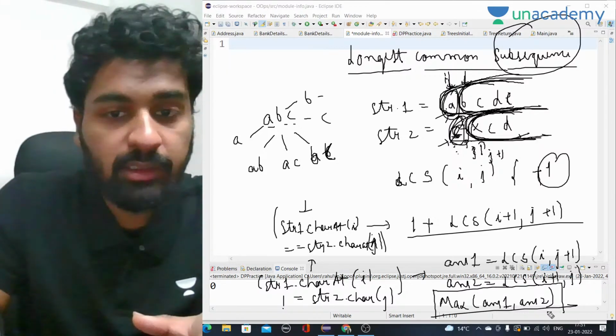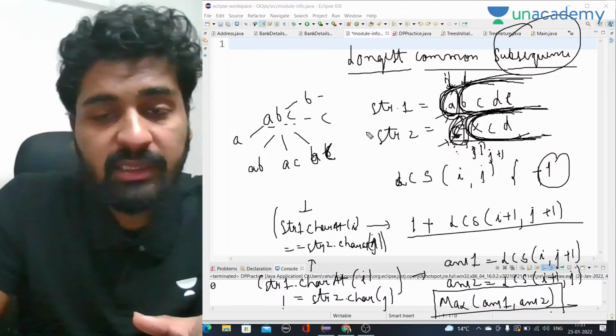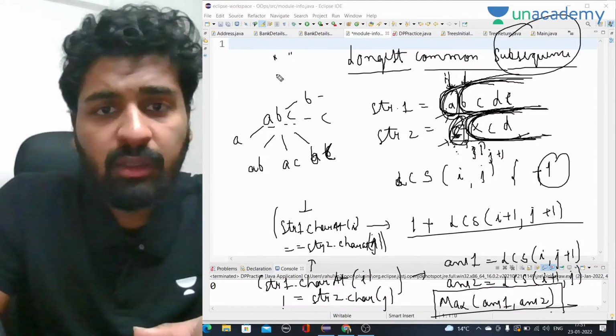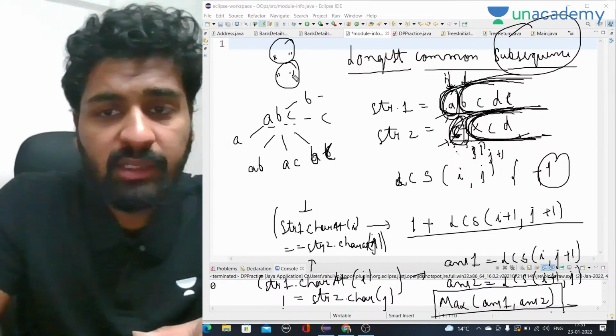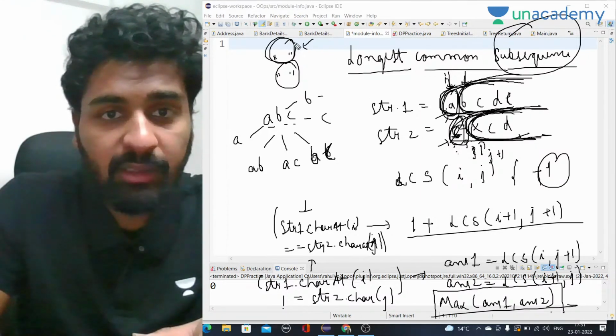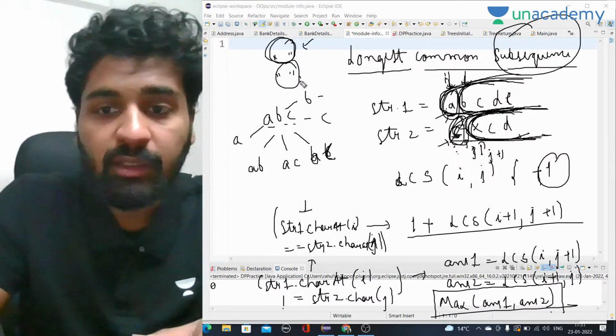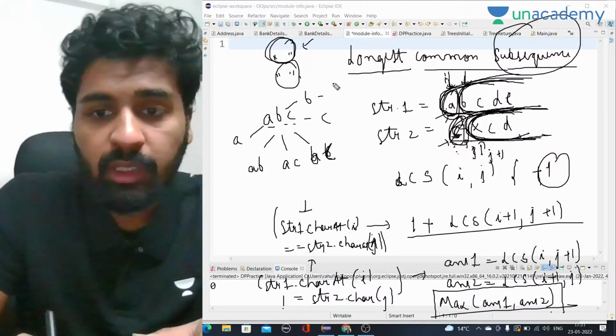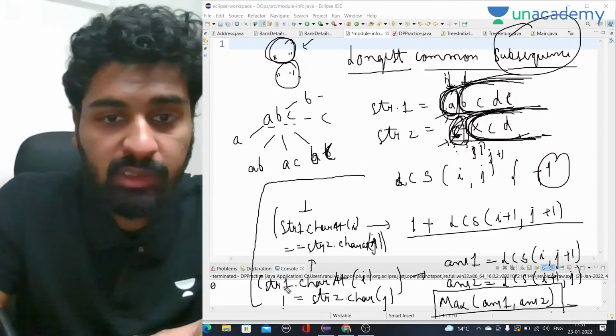Right? So this is the case. And what will be the base case? Base case is simple. If, let's say, both are empty, str1 and str2, there is nothing there. Let's say either one of them is empty, so there will not be any common character, right? So in that case, we will return 0. Okay, this is the recursive solution.